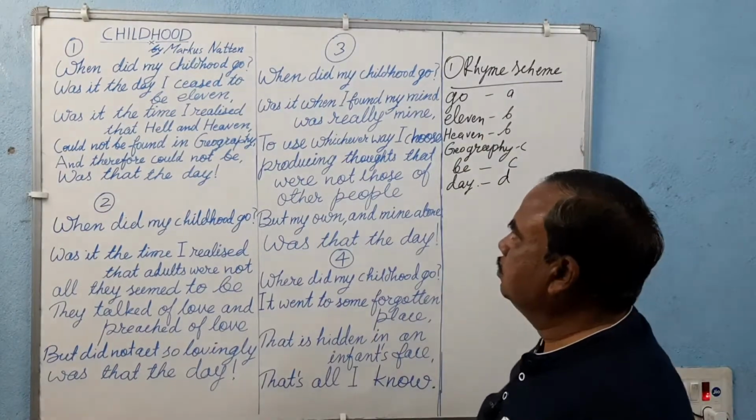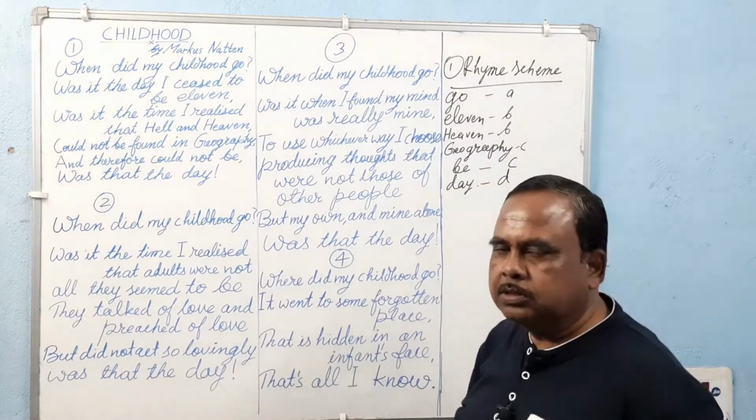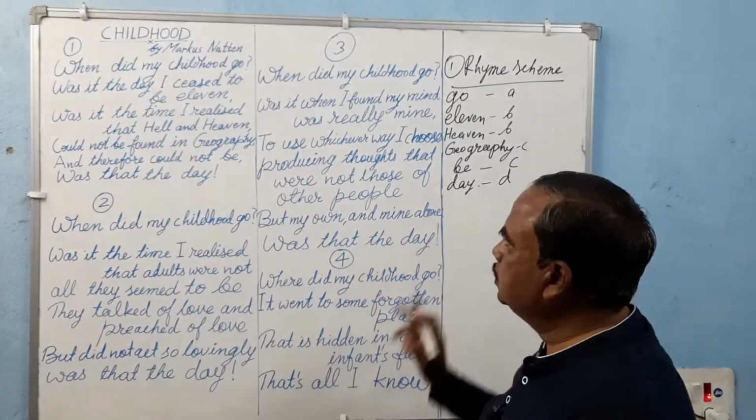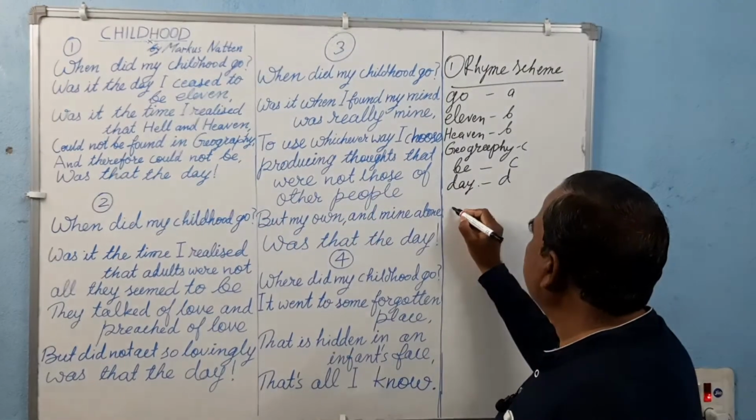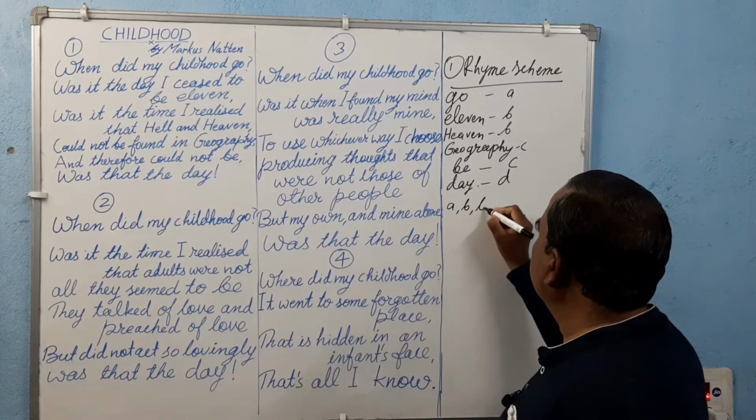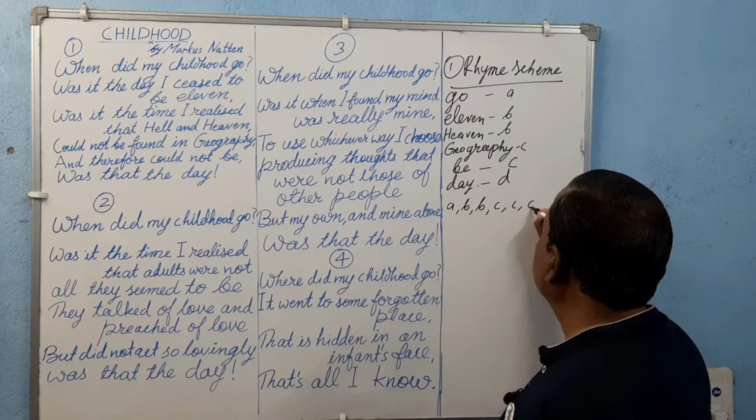So the rhyme scheme, which is the first poetic device in this poem, in the first stanza is A, B, B, C, C, D.